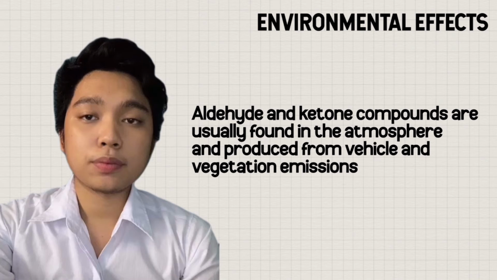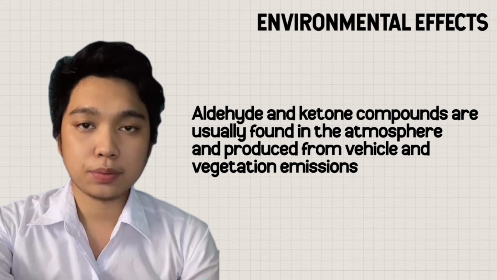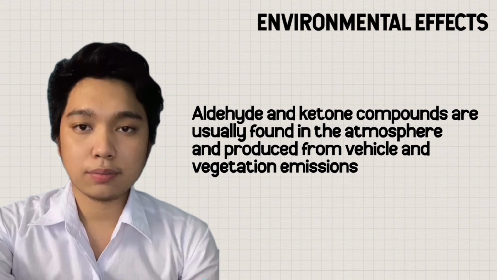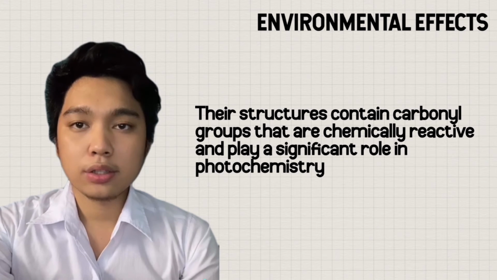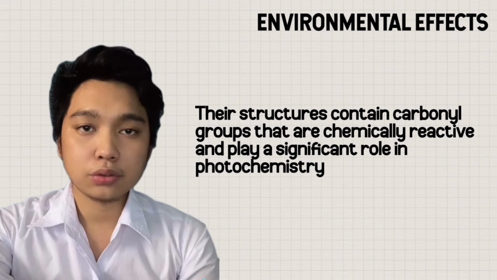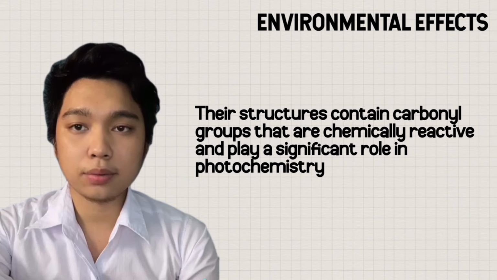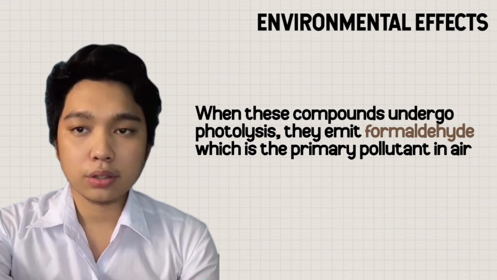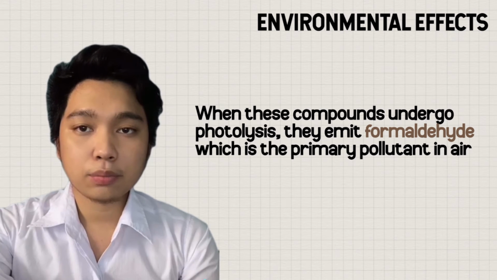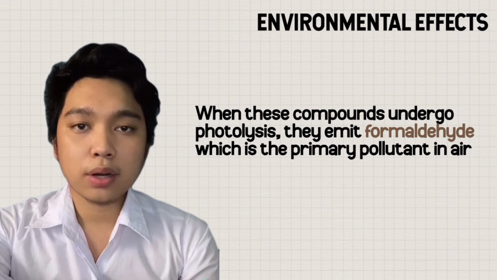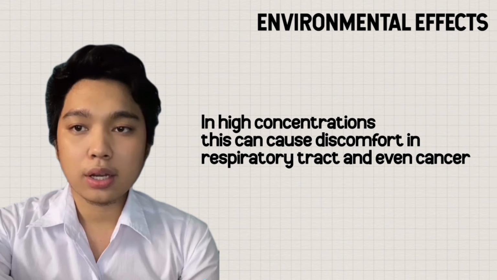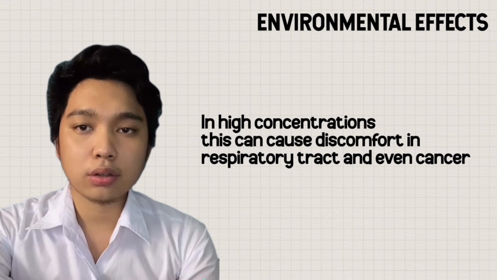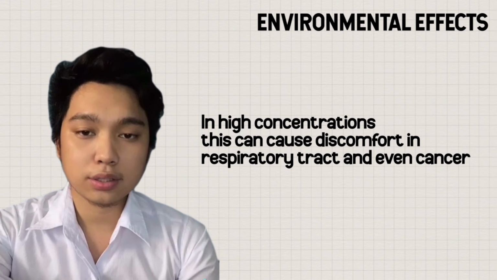Aldehyde and ketone compounds are usually found in the atmosphere and produced from vehicle and aviation emissions. Their structures contain carbonyl groups that are chemically reactive and play a significant role in photochemistry. When these compounds undergo photolysis, they emit formaldehyde, which is a primary pollutant in air. In high concentration, this can cause discomfort in the respiratory tract and even cancer.